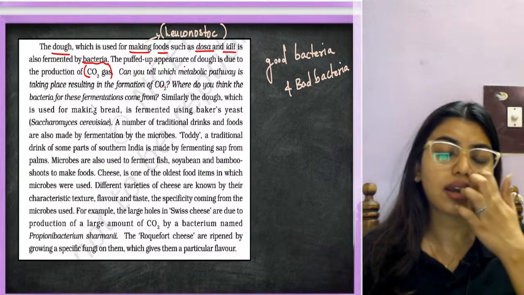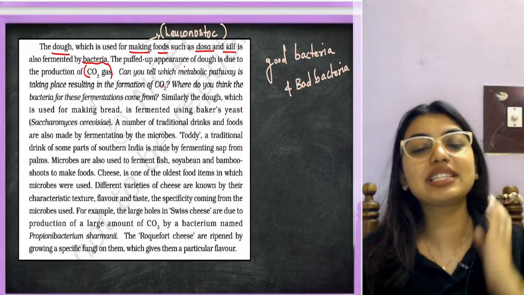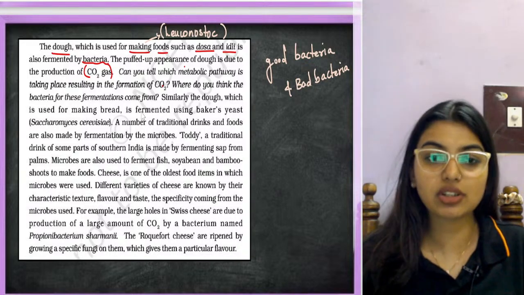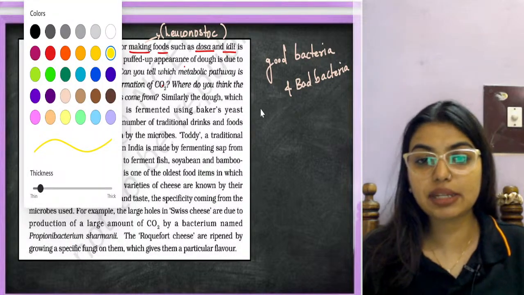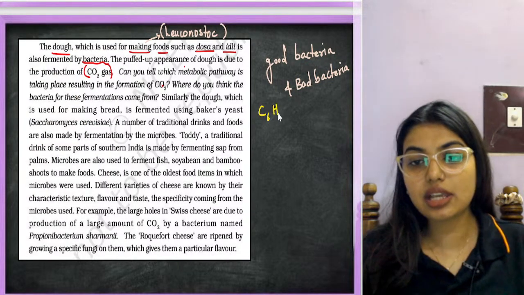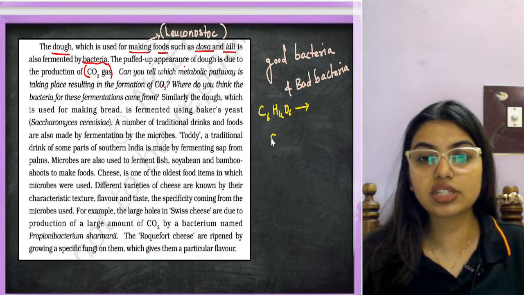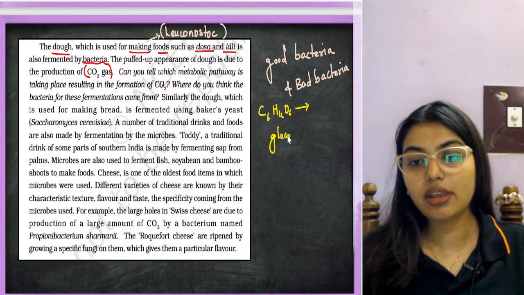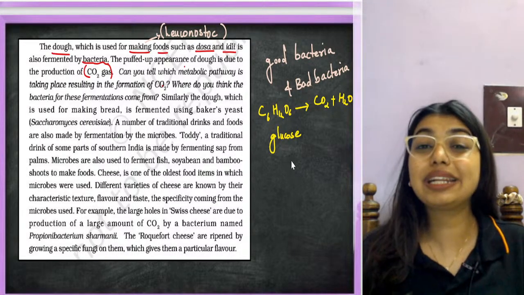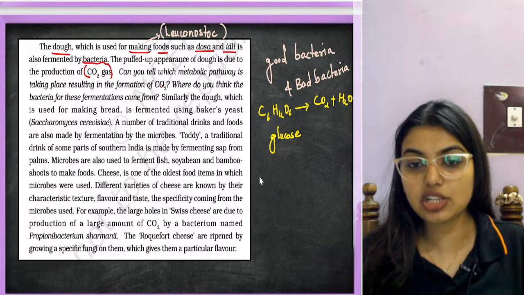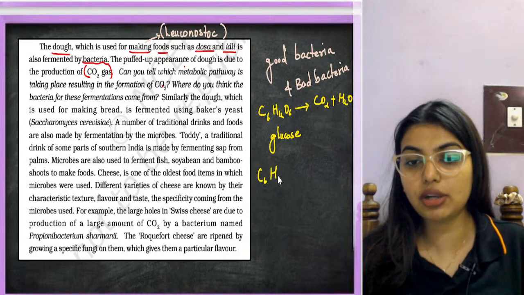Can you tell which metabolic pathway is taking place that results in carbon dioxide? So students, when normally glucose gets broken down, C6H12O6, glucose will get broken down to carbon dioxide and water. This is the normal thing. But in case this complete breakdown does not happen, you would have learned about lactic acid, no?